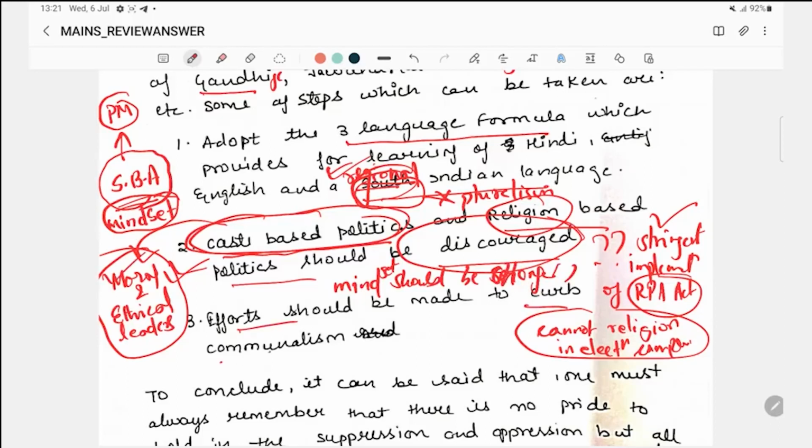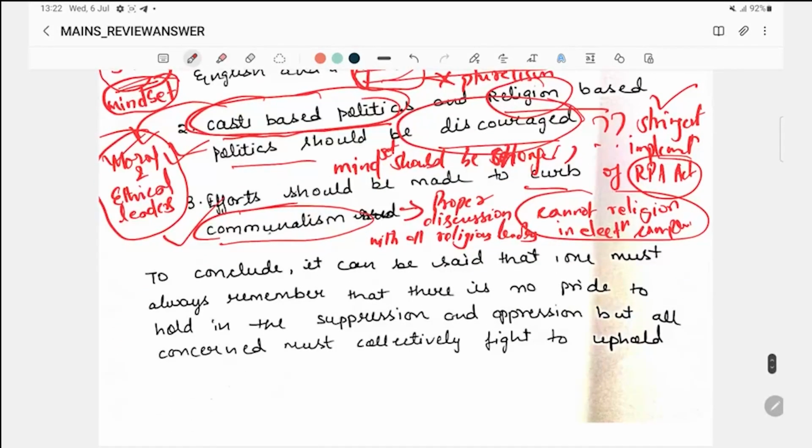Efforts should be made to curb communalism. Now how? You are simply saying they should be made, but how can they be made? You have to write one line. They can be made through proper discussion before any kind of sensitive law, proper discussion with all religious leaders. So various kinds of things you can write. The police also needs to be very vigilant and have good community policing. So all these things you can write here.